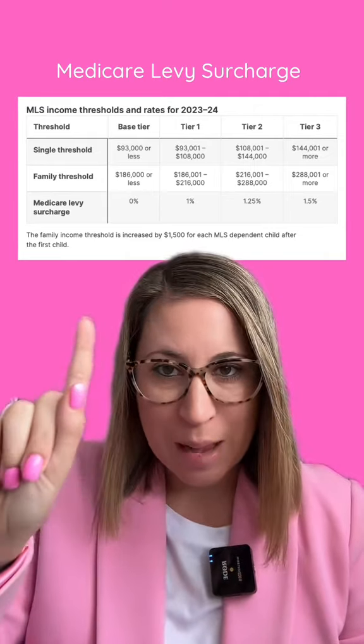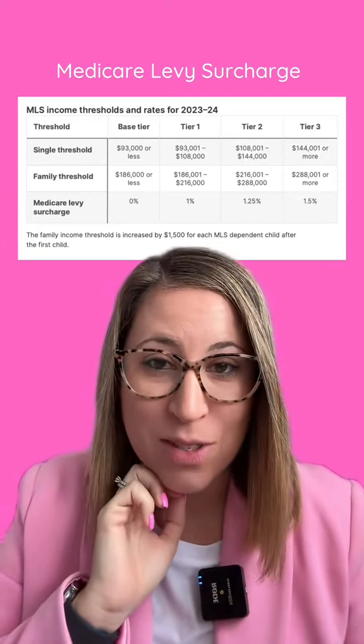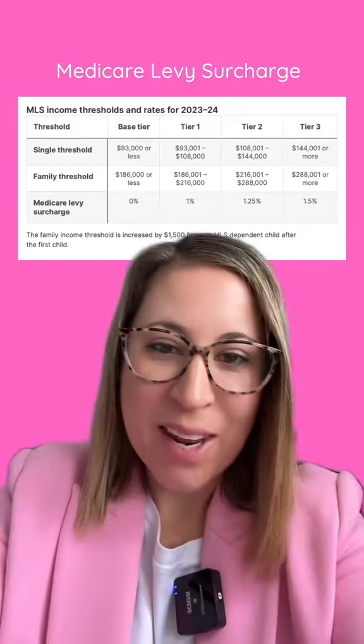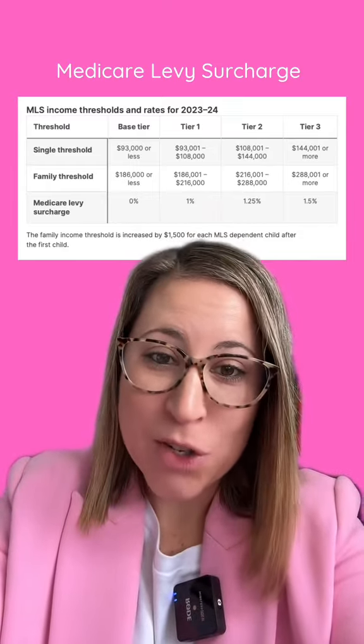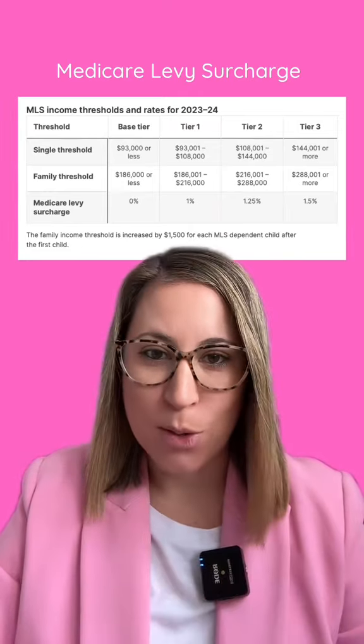Secondly, we're looking at the incomes above. So we can see here, single threshold is $93,000 or less. If you're a family, $186,000 or less. And then it goes up by $1,500 for each dependent child after the first dependent child. And then below that, it shows you what percentage you're liable for.